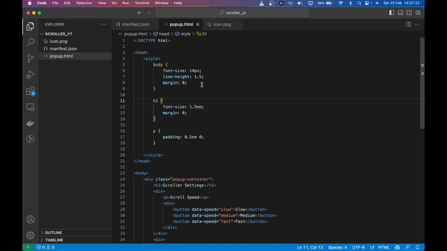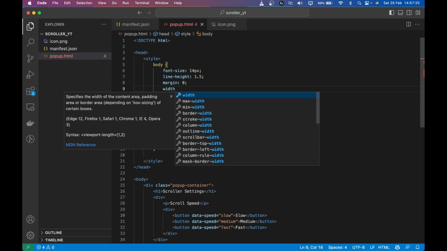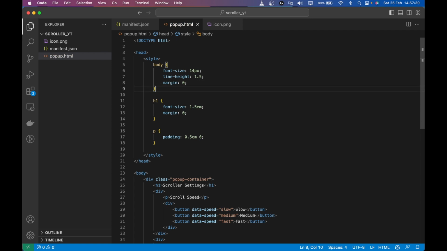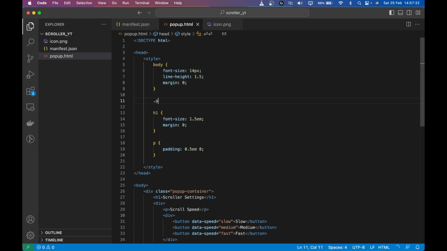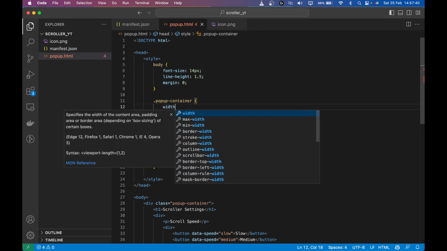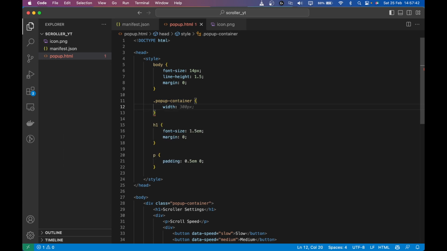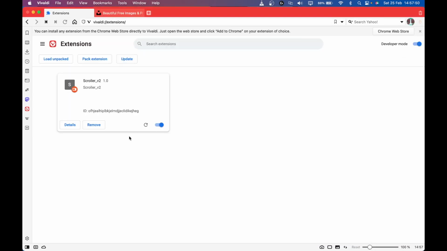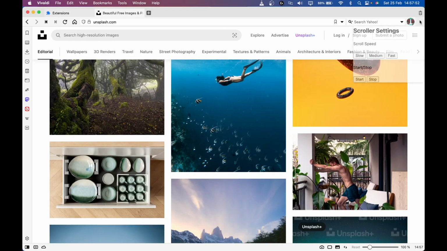So I'm just going to go here and make its width, not the body, but the pop-up container width. So we have the class pop-up container. So pop-up container width to be 250 pixel, and let's see how that looks. Just go here, click on reload, click on this. This is how it looks, but what I really want is the padding, right?